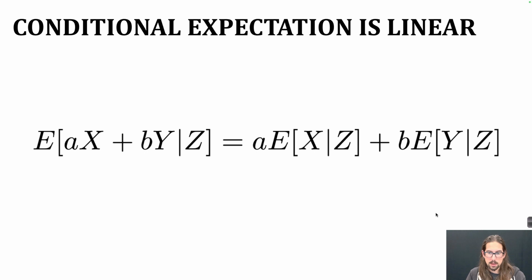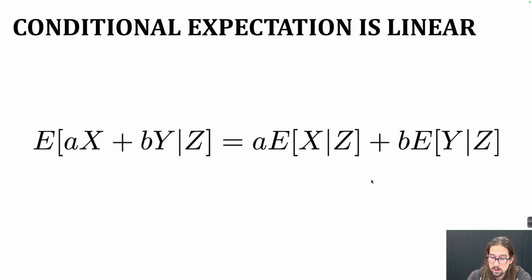All right, a couple of quick properties here. I think conditional expectation is also linear. Conditioning, so here I have three values, x, y, and z. If I condition on a particular value of z, all this still holds. The proof of this is exactly identical to what we talked about for marginal expectation.